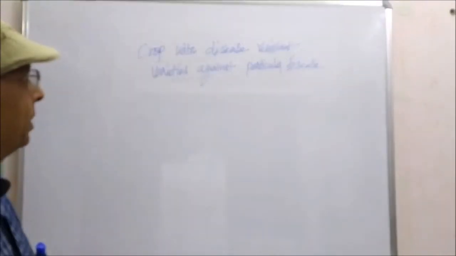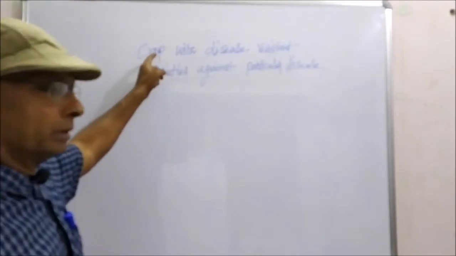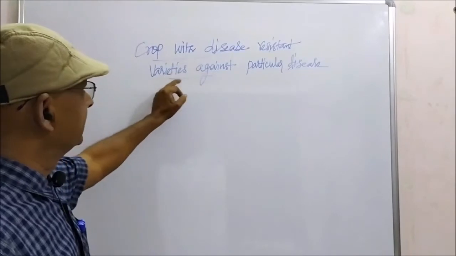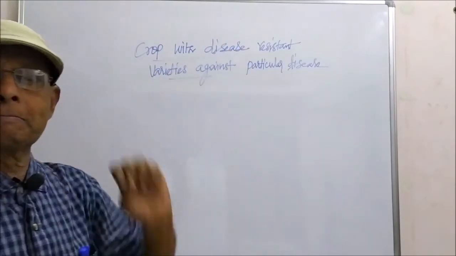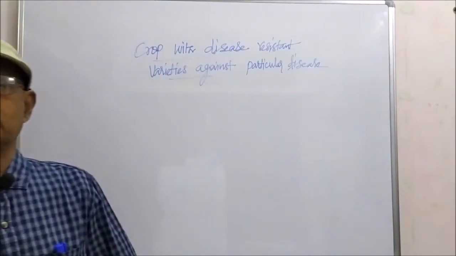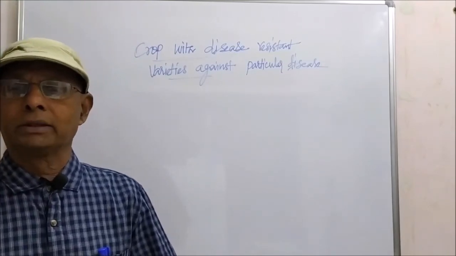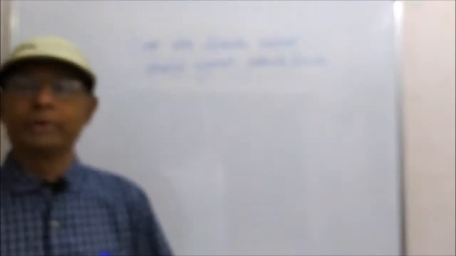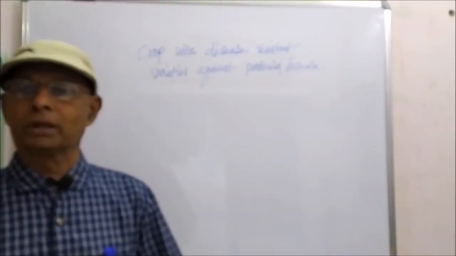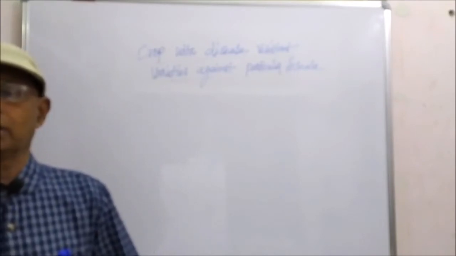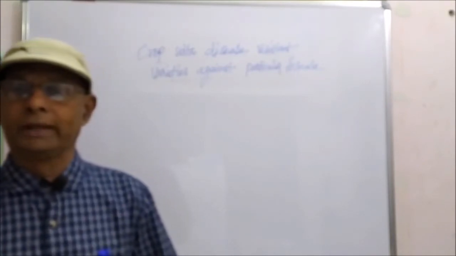Now we will see about some of the crops with varieties resistant against particular pests. In some plants, there are morphological, biochemical, or physiological characters which determine insect resistance naturally.